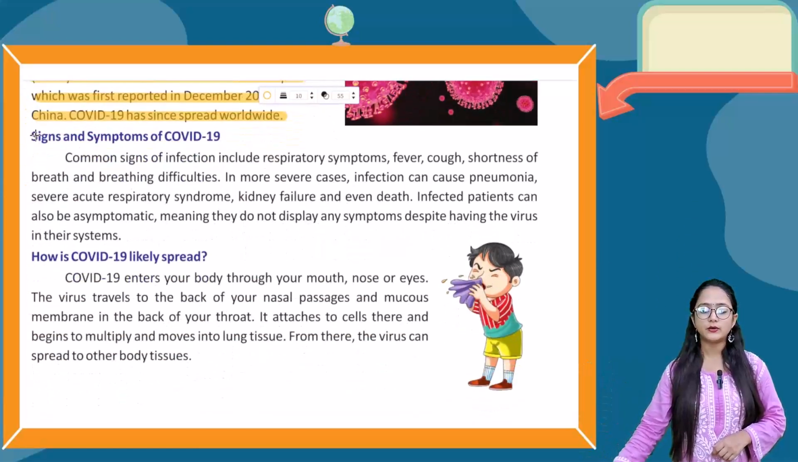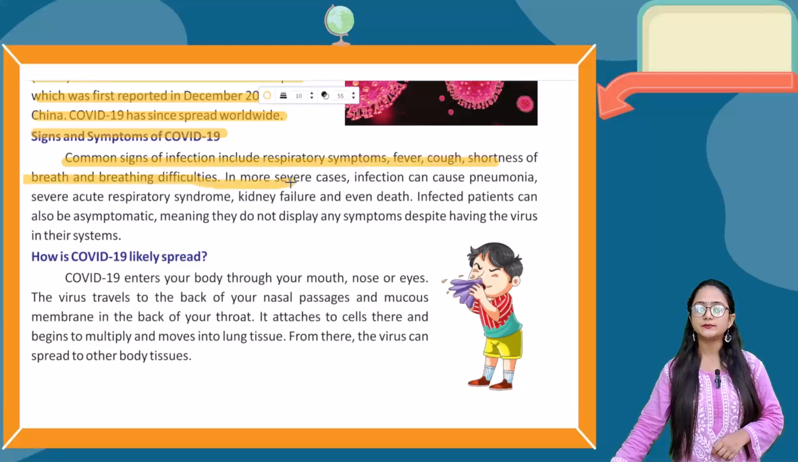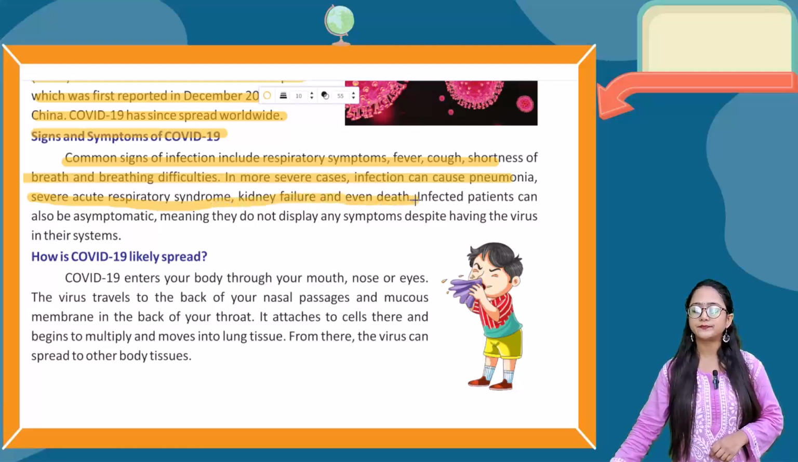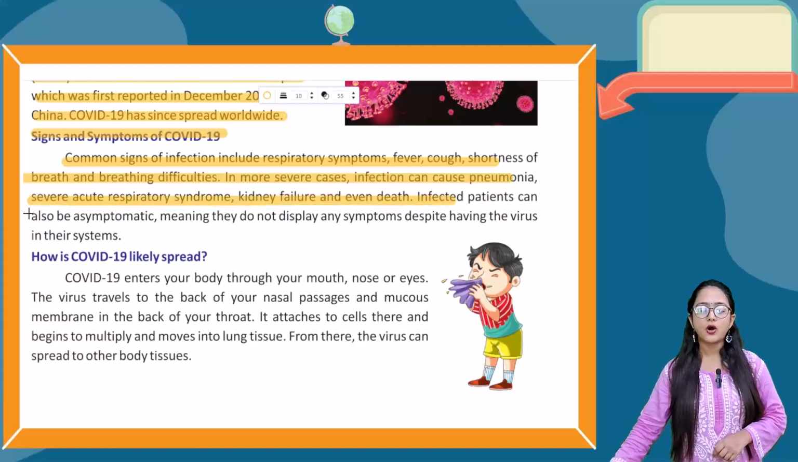Now let's talk about signs and symptoms of COVID-19. Common signs of infection include respiratory symptoms, fever, cough, shortness of breath, and breathing difficulties. In more severe cases, infection can cause pneumonia, severe acute respiratory syndrome, kidney failure, and even death. Infected patients can also be asymptomatic, meaning they do not display any symptoms despite having the virus in their systems.